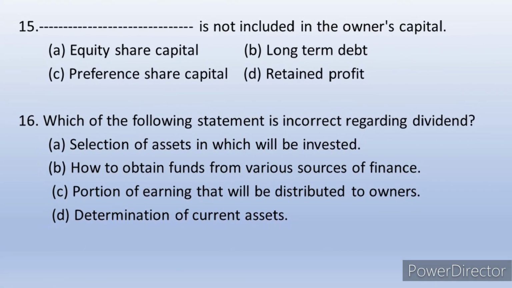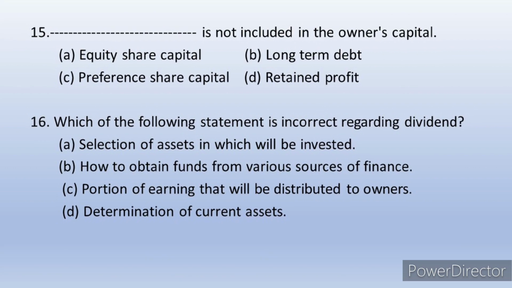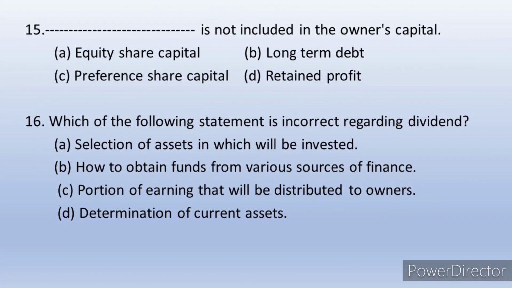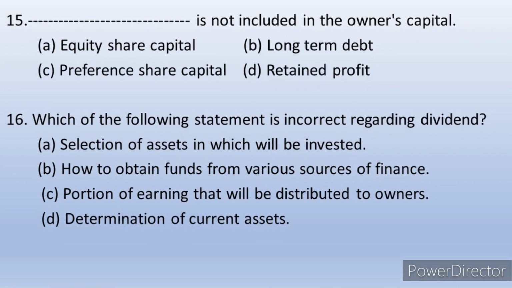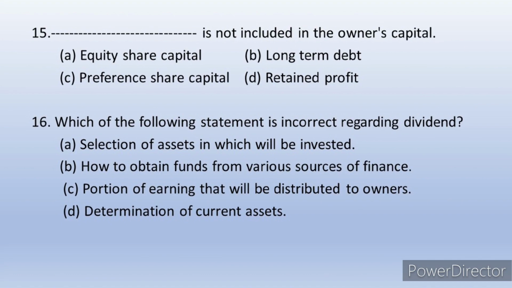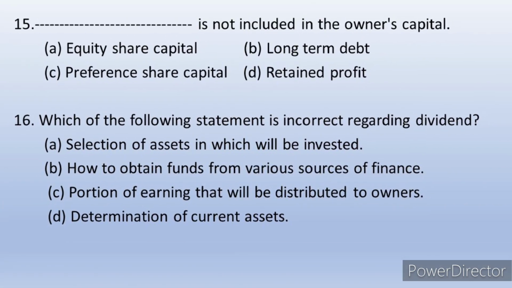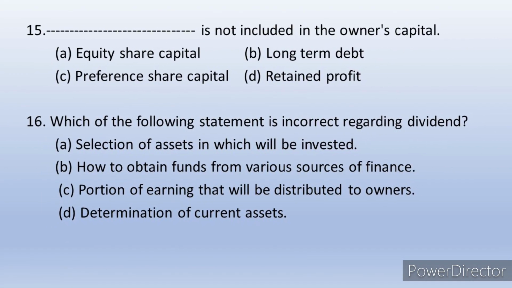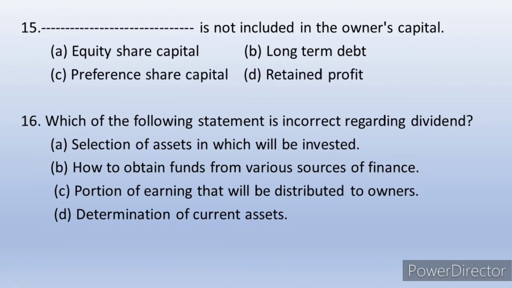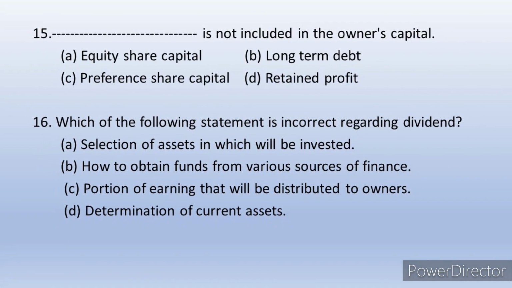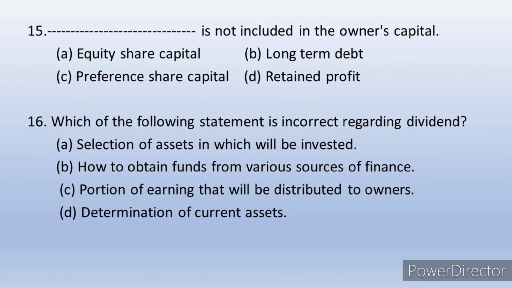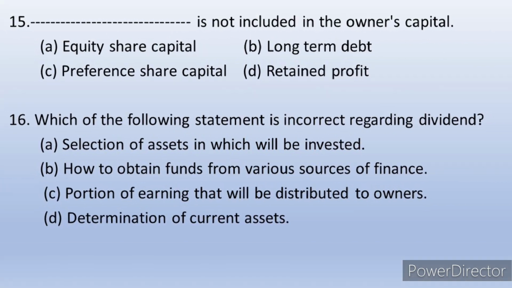Question number 15: dash is not included in the owner's capital. Owner's capital is also known as permanent capital. Now what is owner's capital? Equity share capital, preference share capital and retained earnings. What is not to be returned in a short period of time or in the due course of time is known as owner's capital. So here the answer is long-term debt, that is B. Long-term debt is a borrowed capital and that is not owner's capital.